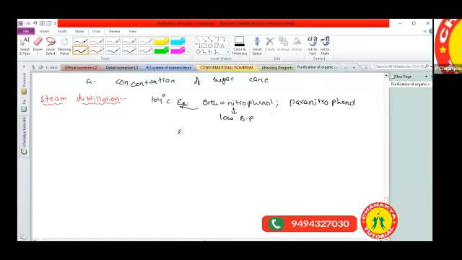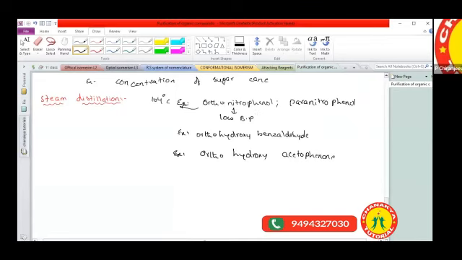What is another example? Another liquid separated by the steam distillation method is orthohydroxybenzaldehyde. And another example is orthohydroxyacetophenone. All of these we can separate by the steam distillation method.